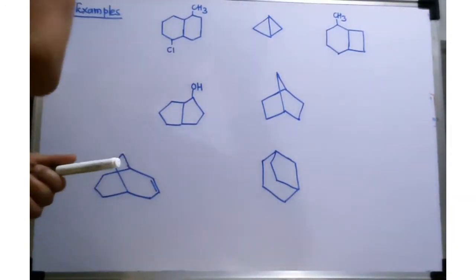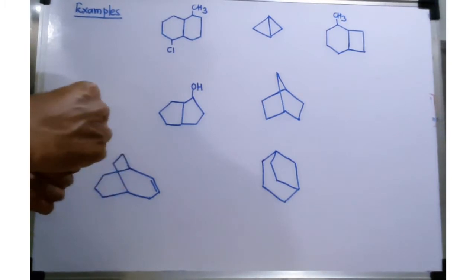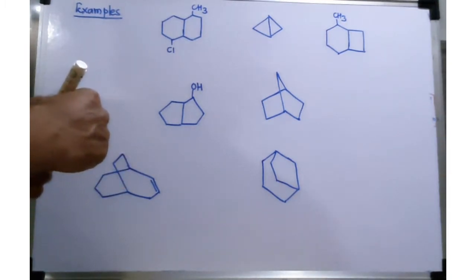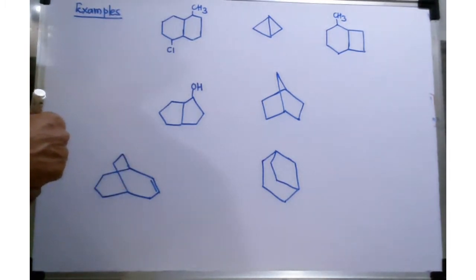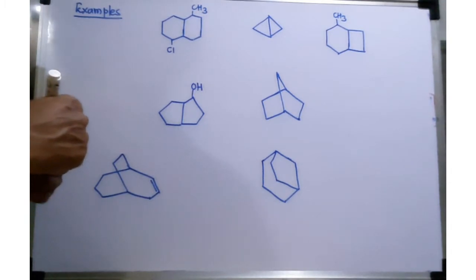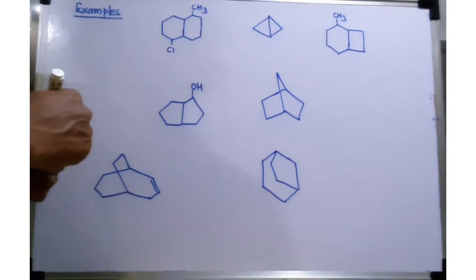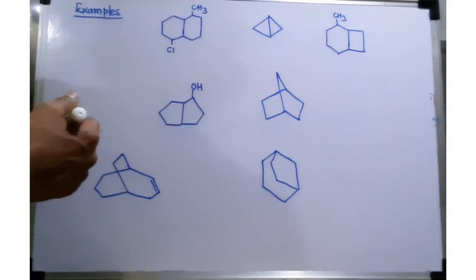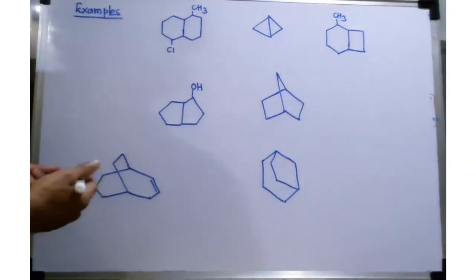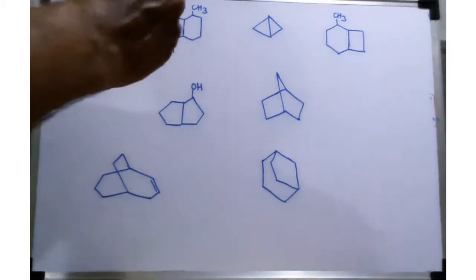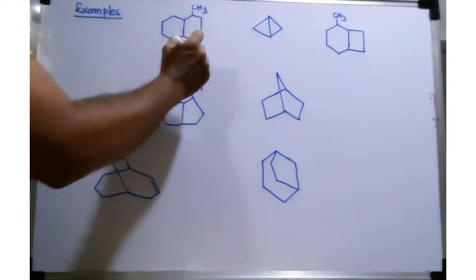Examples of some fused and bridge ring systems. We have just seen different rules required for the IUPAC nomenclature of fused and bridge ring systems. With the help of those rules, we will try a few examples. So first, I'm taking this example.